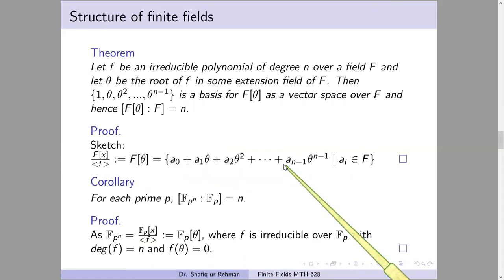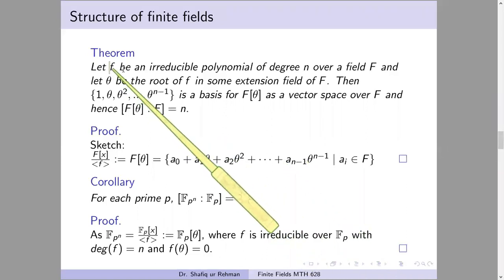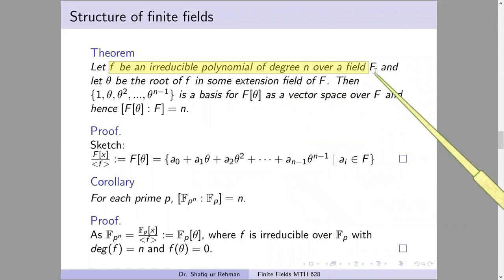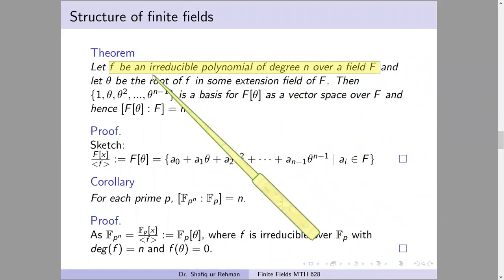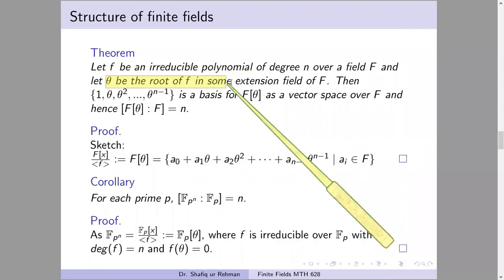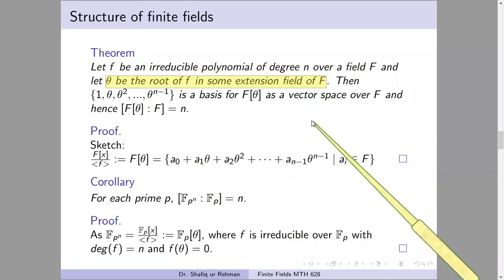And now here is a very useful theorem. It will make life easy for us when we are talking about the degree of field extension in finite fields. This theorem states that, let f be an irreducible polynomial of degree n over a field F. We have an irreducible polynomial. And the second thing, let theta be a root of f in some extension field of F. We have two things: an irreducible polynomial of degree n over a field F and a root of f in some extension field of F.